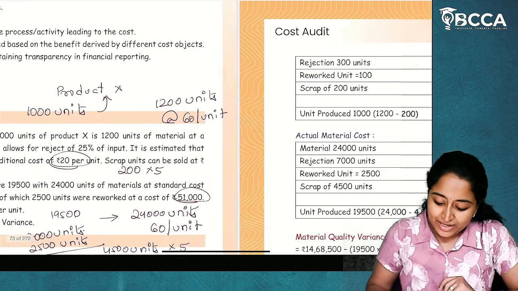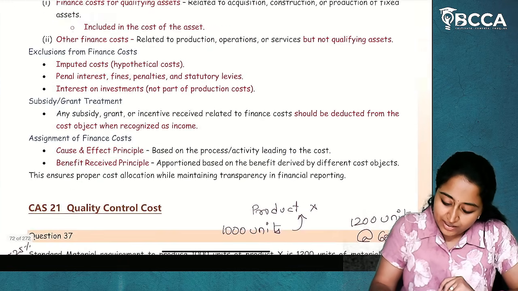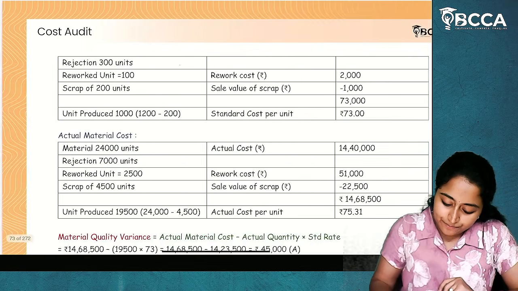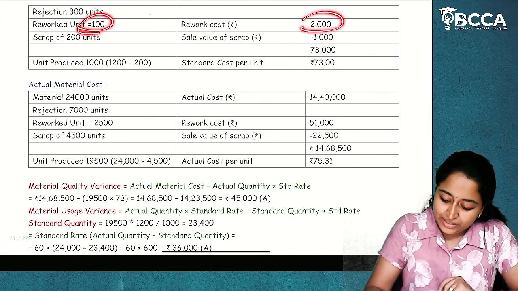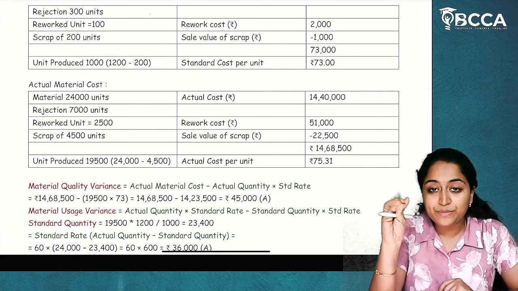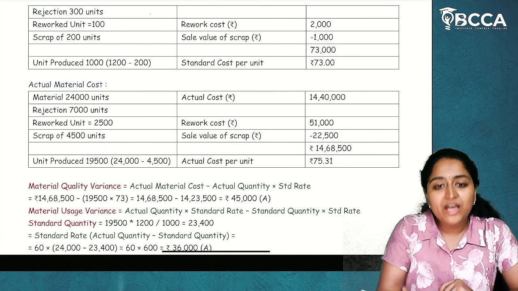This is the cost. In which rejects are 300, reworked 100. 100 units are reworked for a cost of 20 per unit. 100 into 20, 2000. And scrap are 200, which are sold at rupees 5 per unit. 1000.